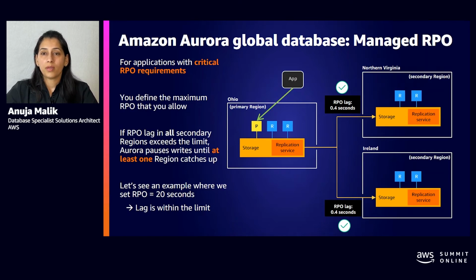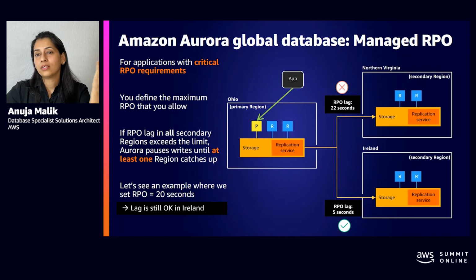Now, due to some event, the lag in Northern Virginia goes up to 22 seconds. However, Ireland is still in the range with a lag of only 5 seconds. So primary thinks it is still okay to carry on business as usual because I at least have one good candidate across the region to fall back on in case of a disaster.